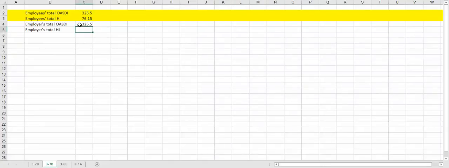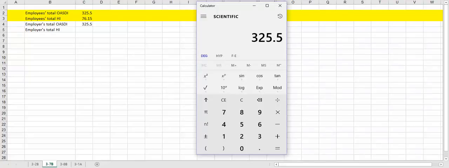And then we're going to calculate the HI, and this is usually where the amounts are a little different. So again, 1050 times 5 times the 1.45% gives us $76.125, and we're going to have to round, so it's going to be $76.13.